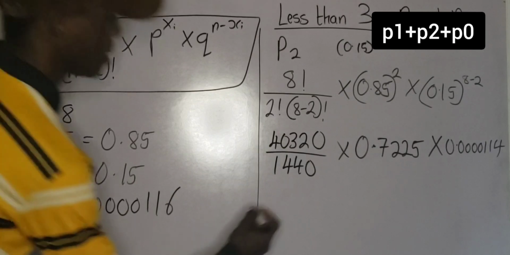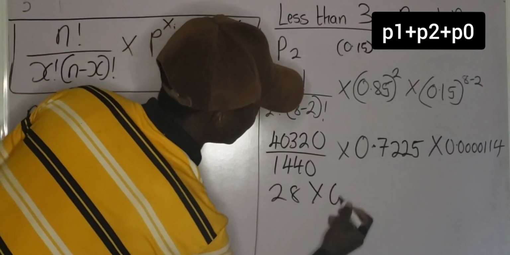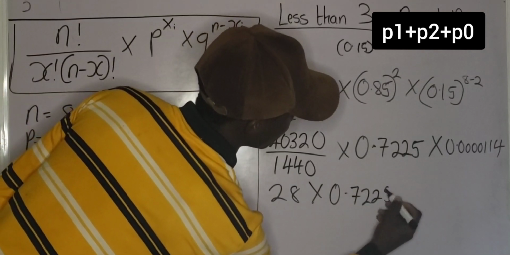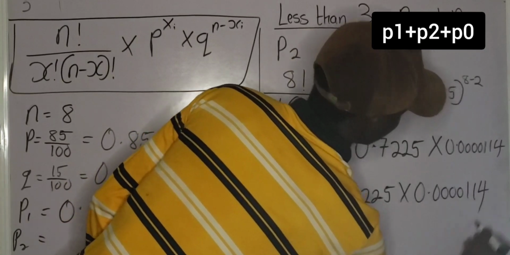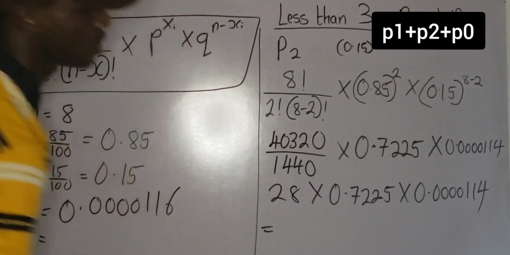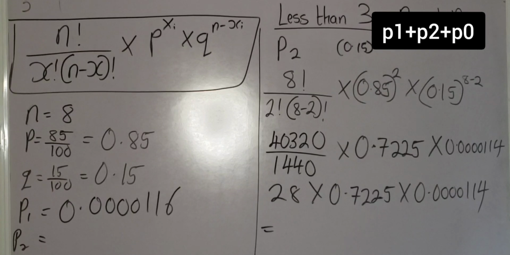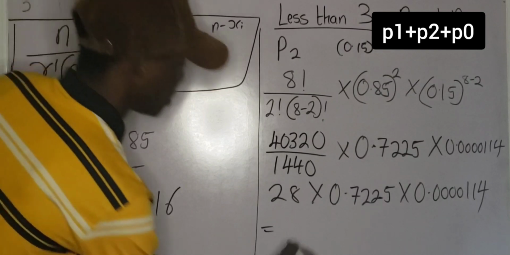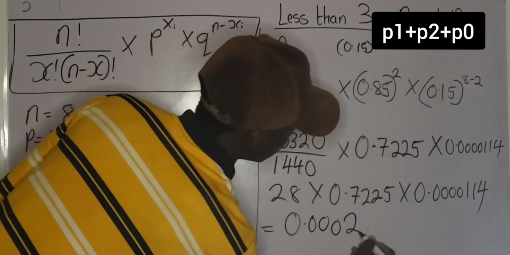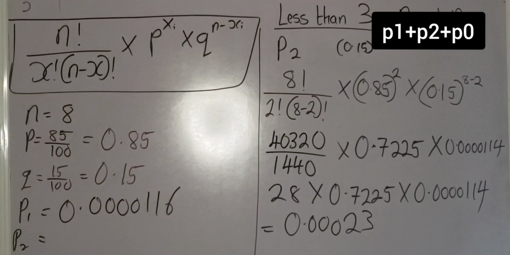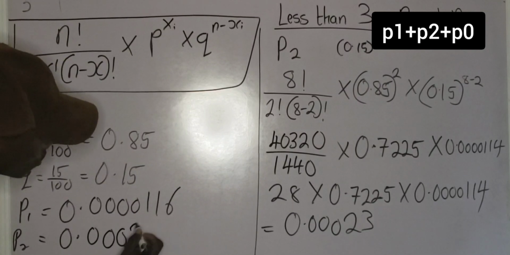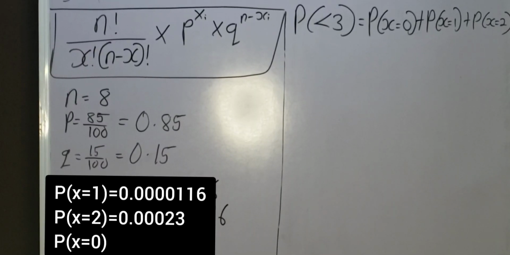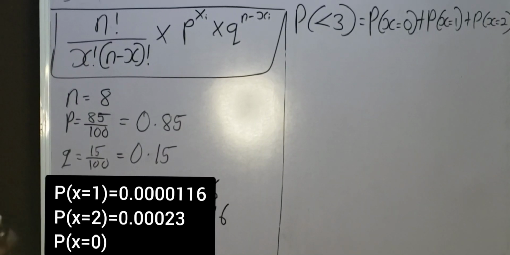So I'm left with 28 multiplied by 0.7225 multiplied by 0.0000114. If you punch your calculator, you are going to get the probability of 2 seedlings surviving is 0.00023. So this is the probability that 2 seedlings will survive. Now, we have gotten the probability of one seedling, and the probability of two seedlings is 0.00023. So let's determine the probability that 0 seedlings will survive.